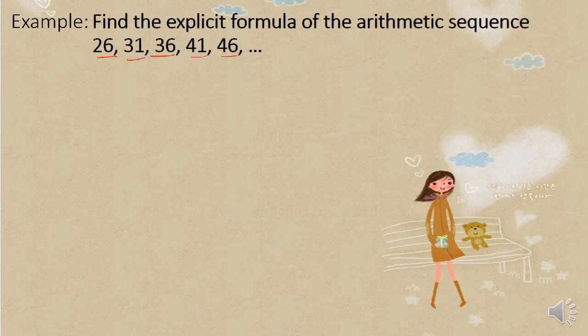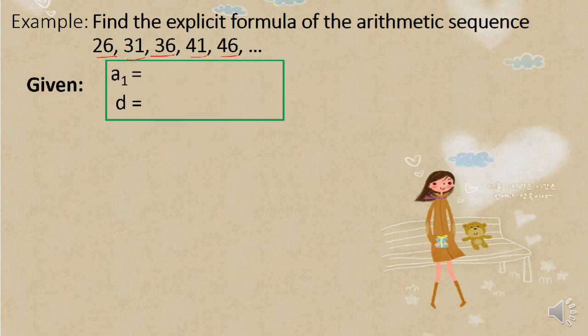So to find the explicit formula, we have to identify the given, and what we need here is the value of the first term and the value of the common difference lang. Yung dalawa lang ang kailangan natin to find the explicit formula of the arithmetic sequence. So in this sequence, the first term is 26 and our common difference is 5. So that's 31 minus 26 is 5. 36 minus 31 is 5. 41 minus 36 is 5. So common difference is 5.